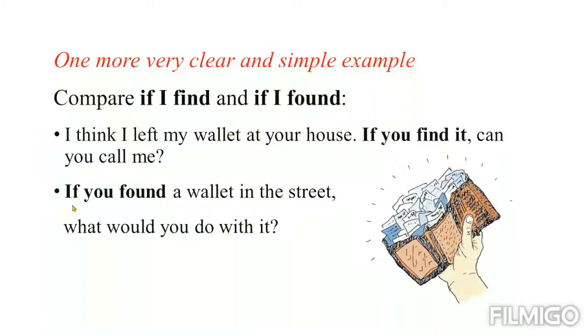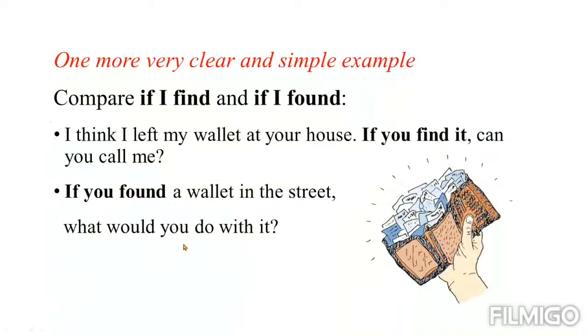But I'm not expecting this to happen, because it is not very common to go out and find a wallet in the street. This is imaginary. You are not expecting this very much. So if you found a wallet, this is not something you expect.